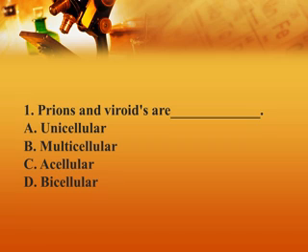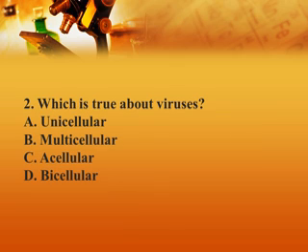So the answer is option C, acellular. Prions and viroids are acellular. Now the second question: which is true about viruses? Unicellular, multicellular, acellular and bicellular. I think all of you know the answer. Answer is acellular, option C.